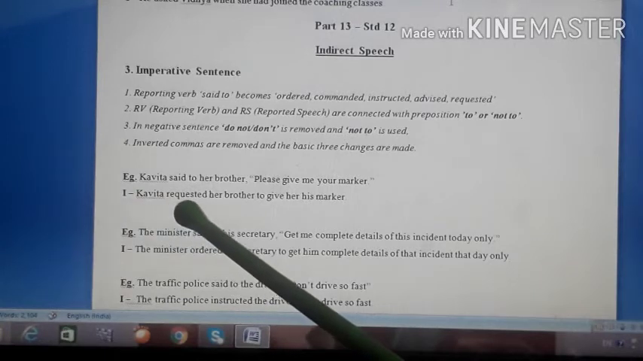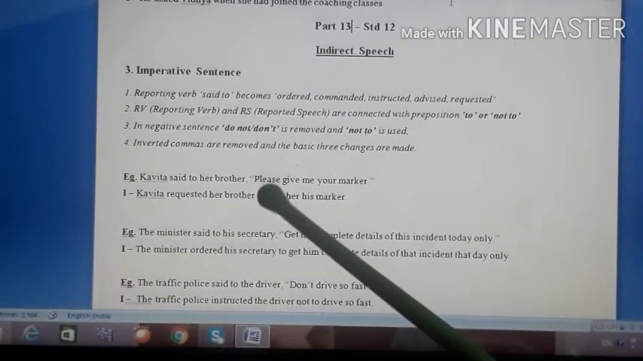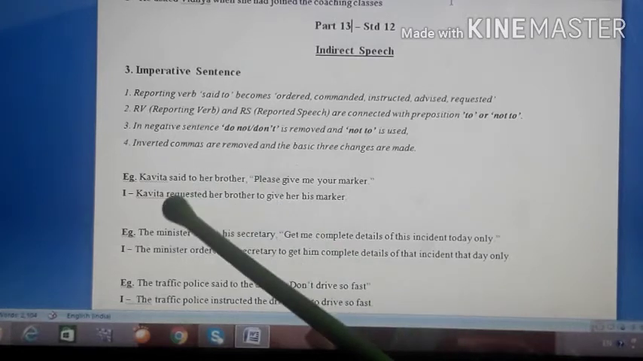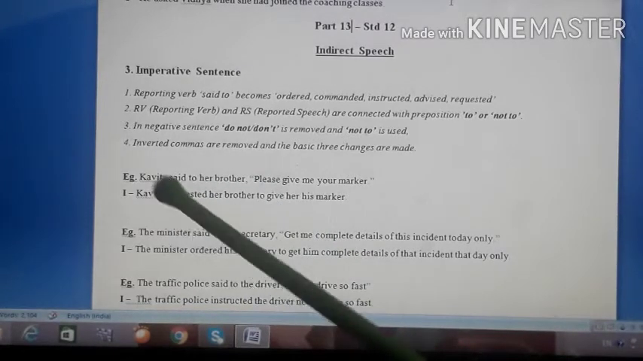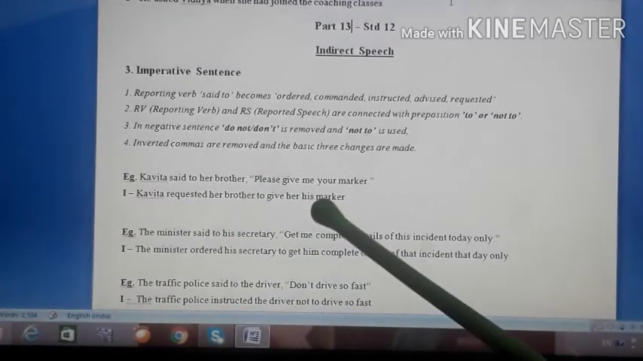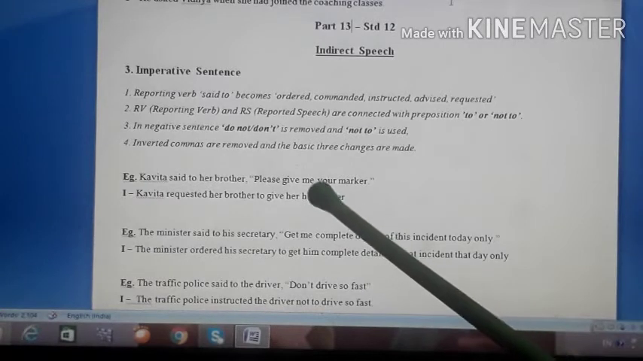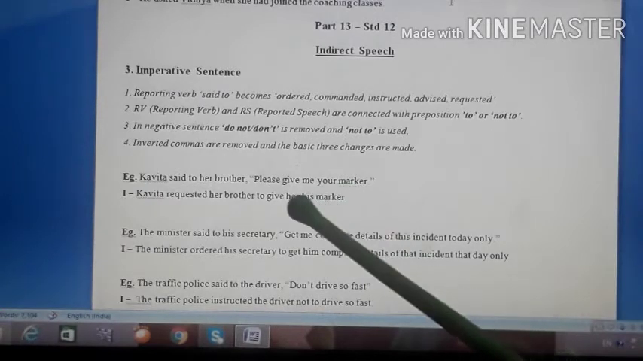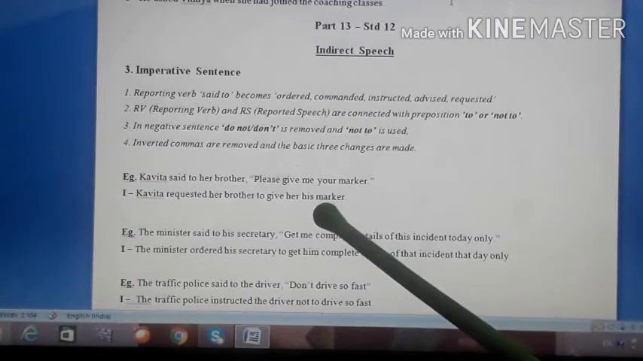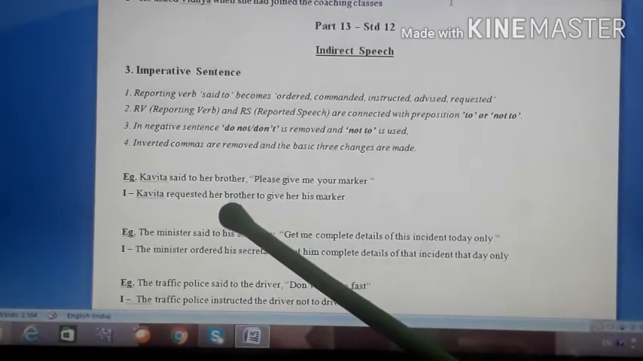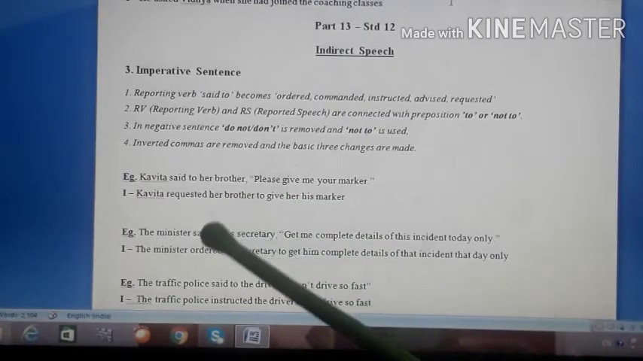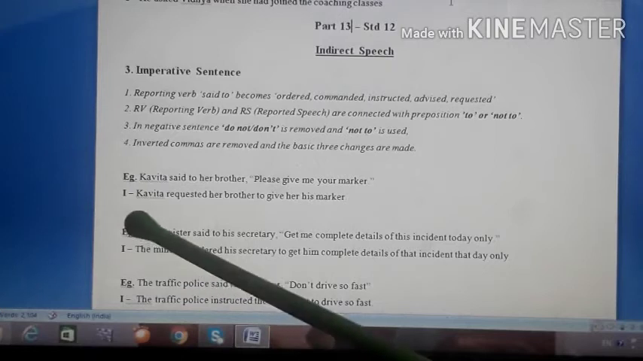Kavita requested her brother to give her his marker. Please is removed because for please we already changed over here to requested. So here me and your became her and his, according to the gender of both the speaker and listener. Okay, look at the second example.